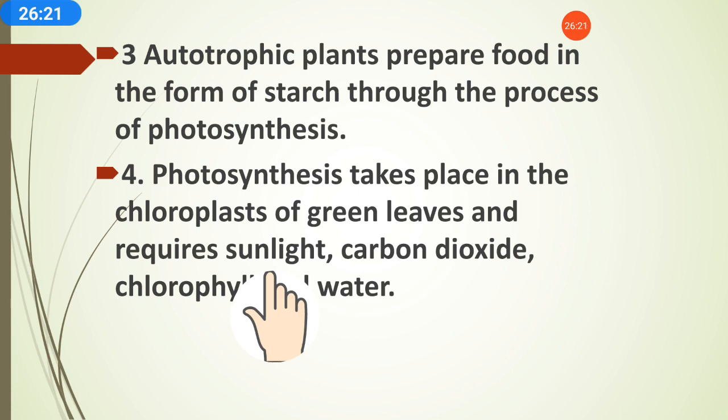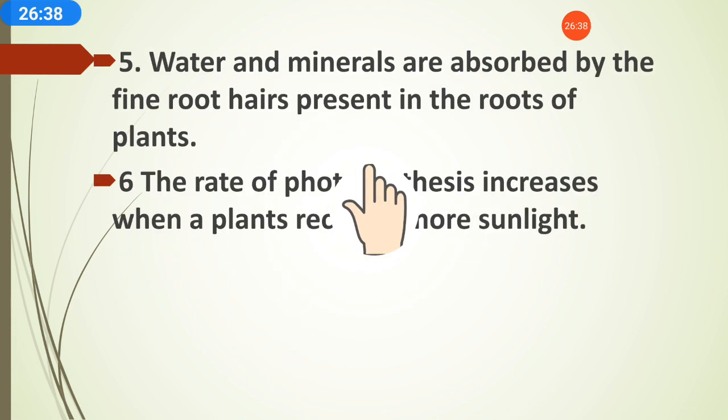What are the requirements of photosynthesis? Sunlight, carbon dioxide from the atmosphere, chlorophyll present in green leaves, and water from the soil. All these four are the main important requirements for photosynthesis.